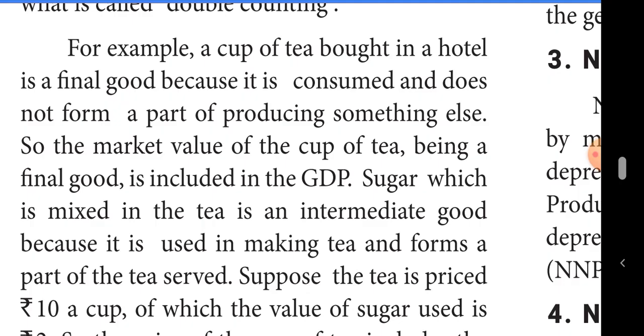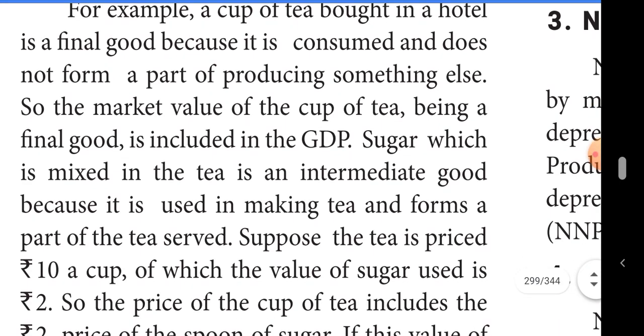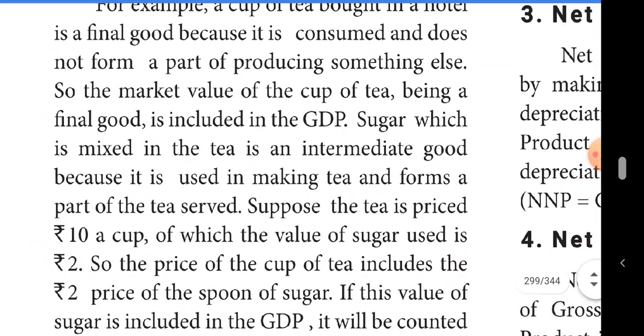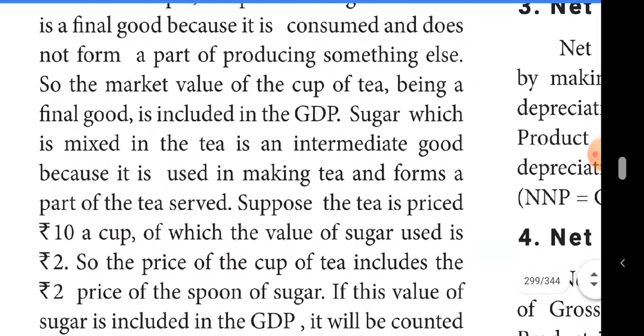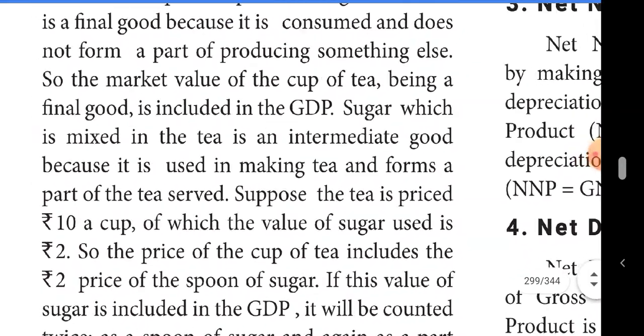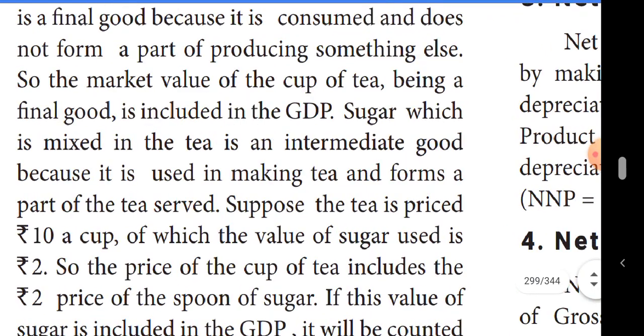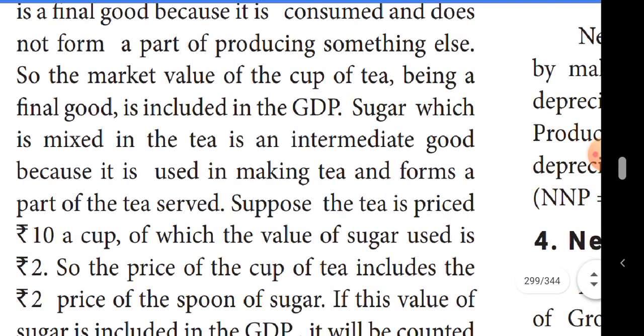If you got a bill like this, no, is it students? The final value alone we are paying, 10 rupees. That is the final value. The intermediate goods are the sugar, tea powder, etc., but that value they won't add in the GDP. Totally, only the final amount is collected for the tea.